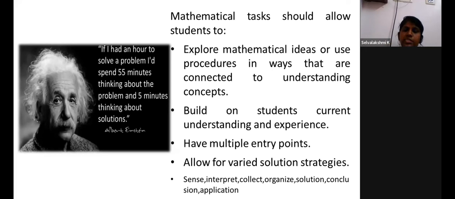First, we have to sense what is given, interpret the data, collect the given information, organize it, then find the solution. Once we find the solution, our process is not over. What conclusion are we arriving at? Then comes the application, where we can apply it in the future.